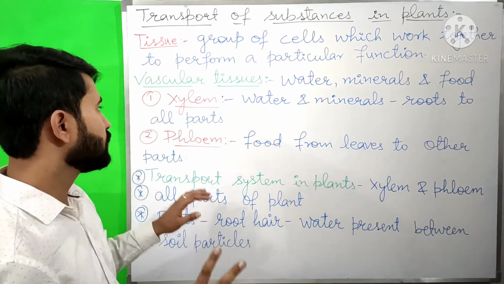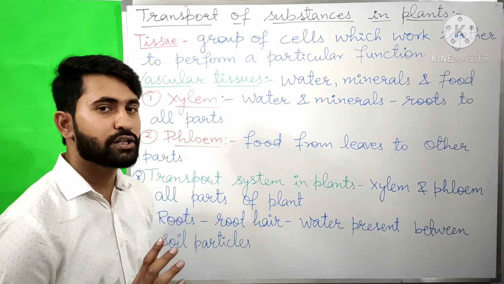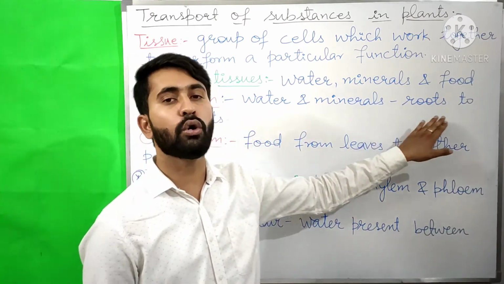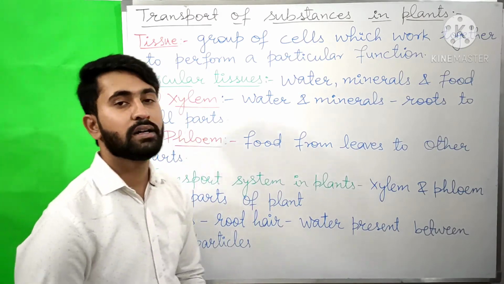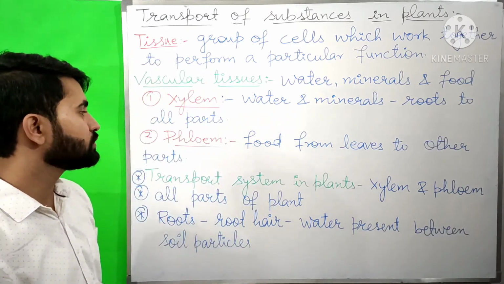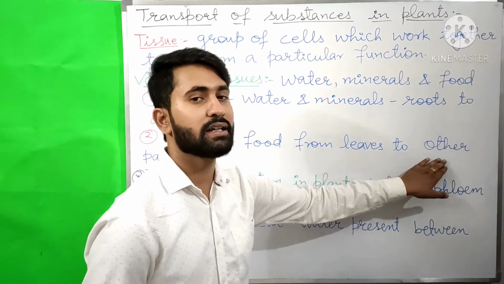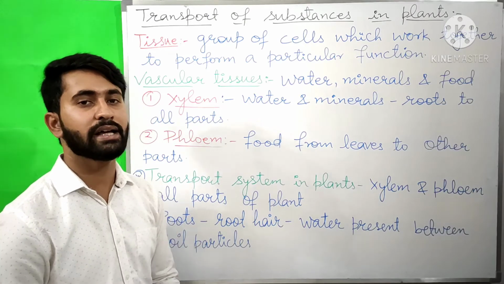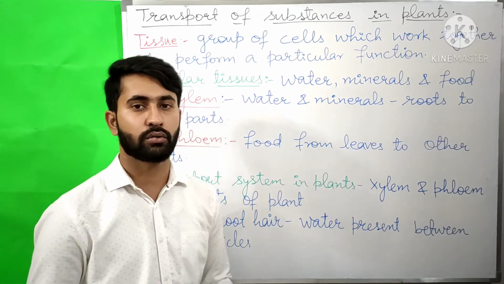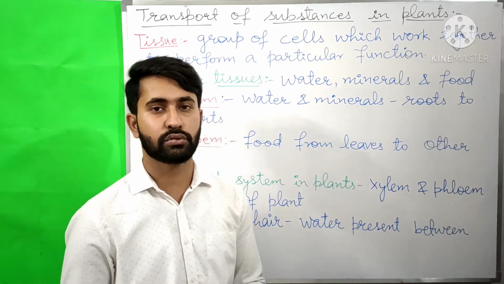There are two types of vascular tissues, that are xylem and phloem. The tissues which transport water and minerals from the roots to all the parts of a plant are known as xylem. Whereas those tissues which transport food that is prepared in the leaves to other parts of a plant are known as phloem. So the xylem transports water and minerals from the roots to other parts, whereas the phloem transports the food from the leaves to the other parts.